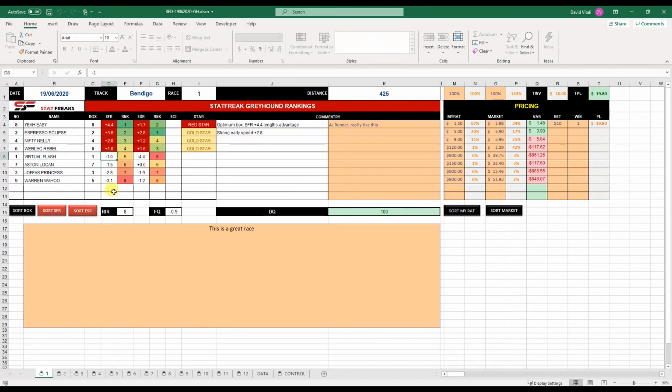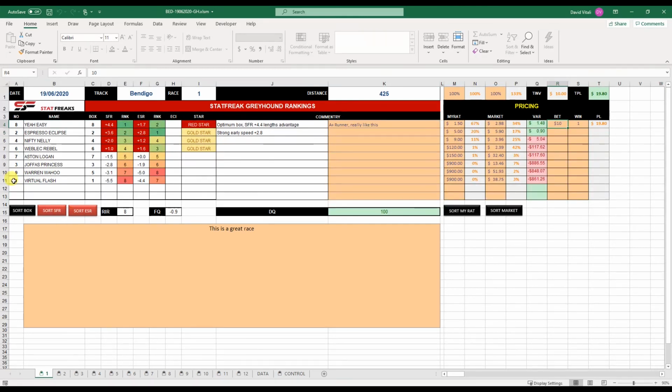So if you want to realign a runner, simply because you might have done some further analysis, you just need to adjust the SFR. I think it works for this one as well, yeah. So you might find, well, you think this runner is going to come out quick. You can do that as well and pop that up to 3. It'll realign that, and you can re-rate it. So they're just the things to keep in mind, that you can do that.